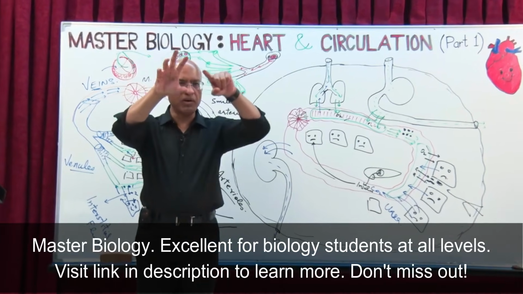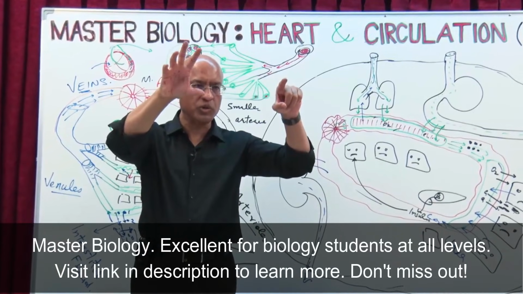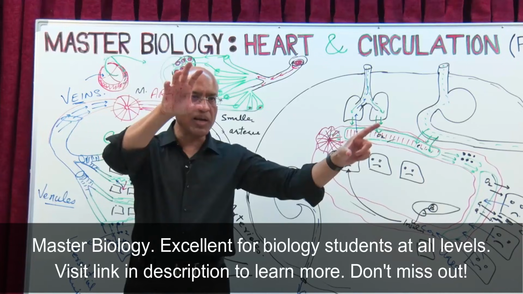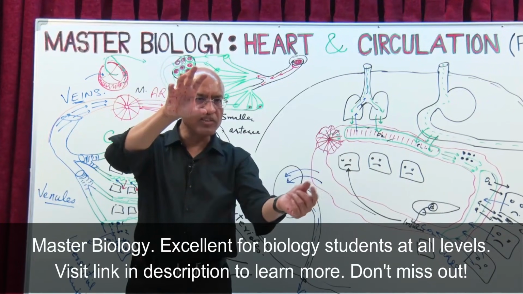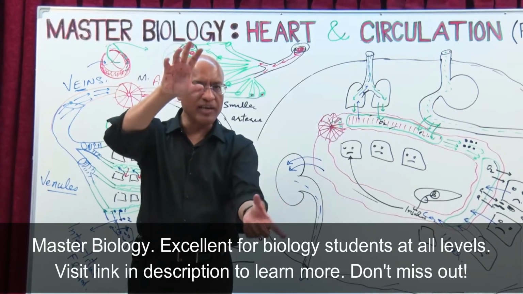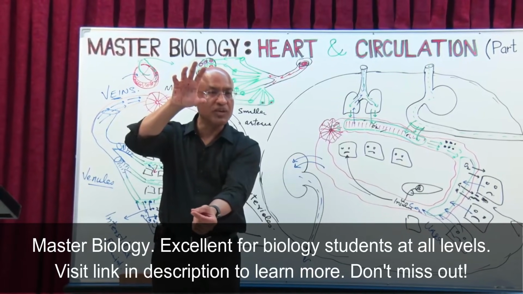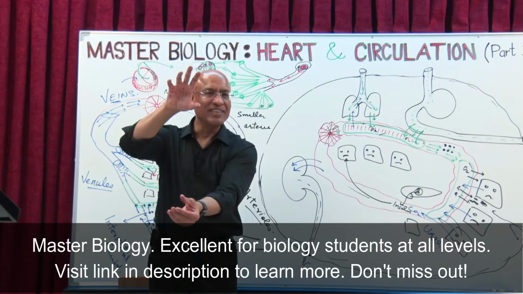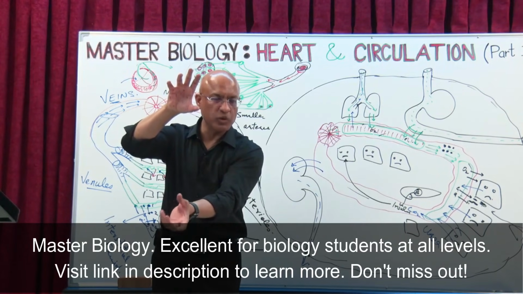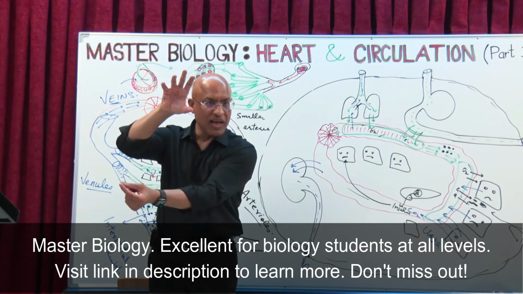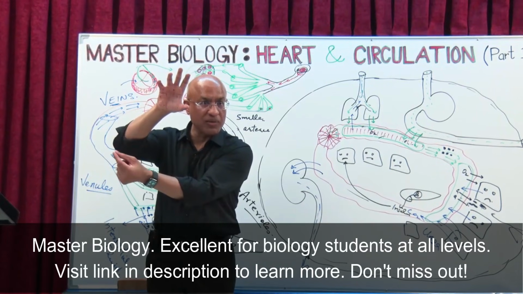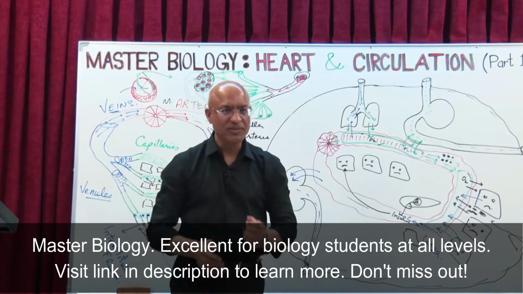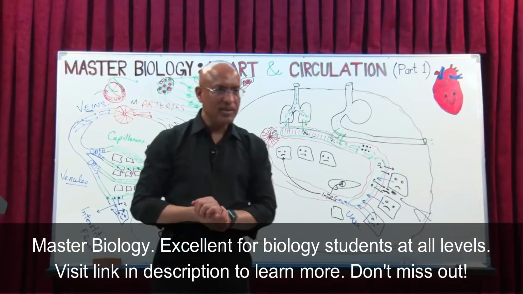Now I will just see whether you have understood. If this is the heart, this blood vessel is taking the blood out of the heart to the tissues. What is this? Major artery. It divides into smaller arteries, then into very small arterioles, then into capillaries, which are exchange vessels. And then the capillaries are not dividing now. They are fusing together, uniting to make venules. And venules unite together to make small veins, then larger veins, and back to the heart. And circulation. Is that right? Yes. So let's have a break.